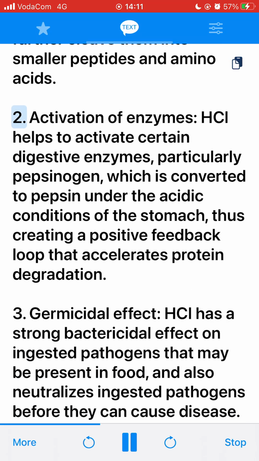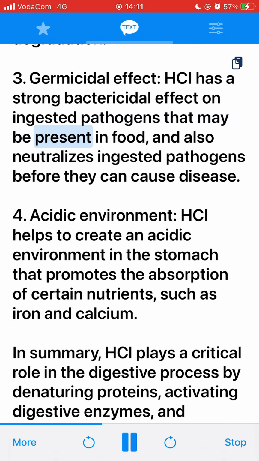2. Activation of enzymes. HCl helps to activate certain digestive enzymes, particularly pepsinogen, which is converted to pepsin under the acidic conditions of the stomach, thus creating a positive feedback loop that accelerates protein degradation. 3. Germicidal effect. HCl has a strong bactericidal effect on ingested pathogens that may be present in food, and also neutralizes ingested pathogens before they can cause disease. 4.